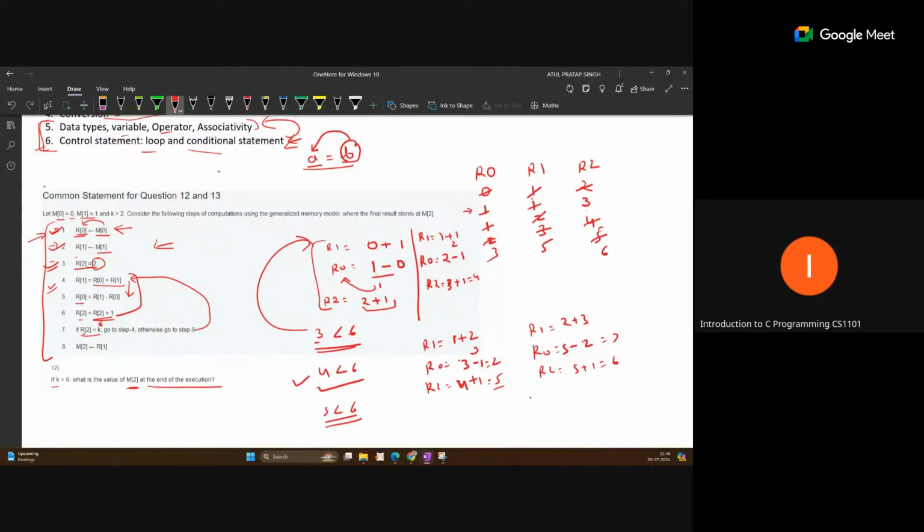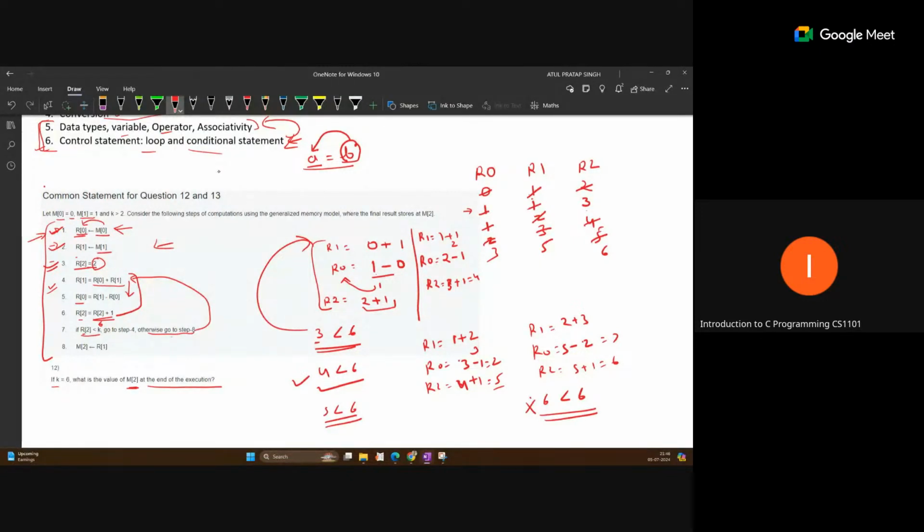Now check. R2 is less than K. So now 6 is less than 6. This condition is not true because this is not less than, this is equal. So this condition is not true. That means this is false. In the case of false, go to otherwise. Go to step 8.